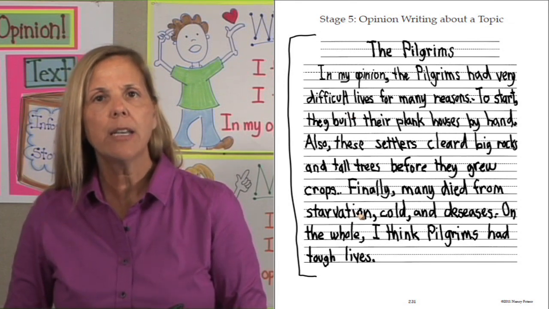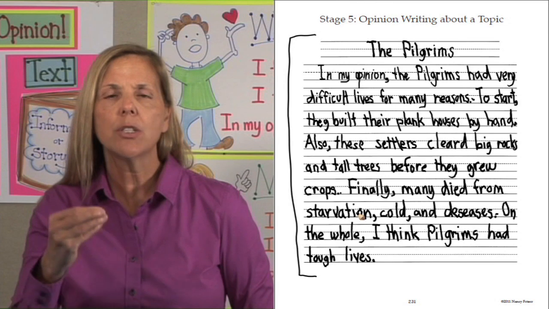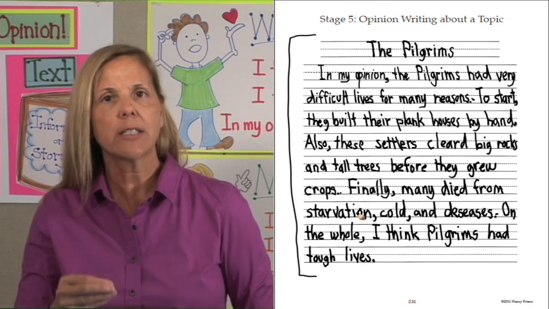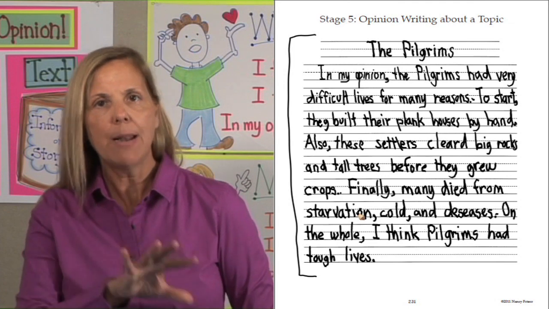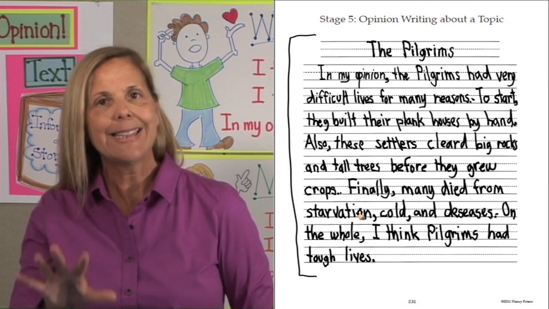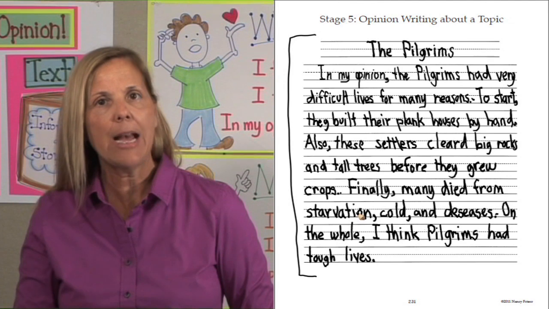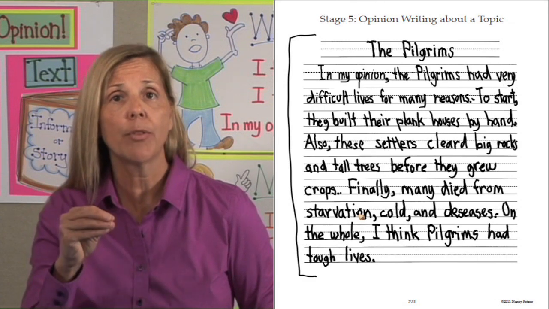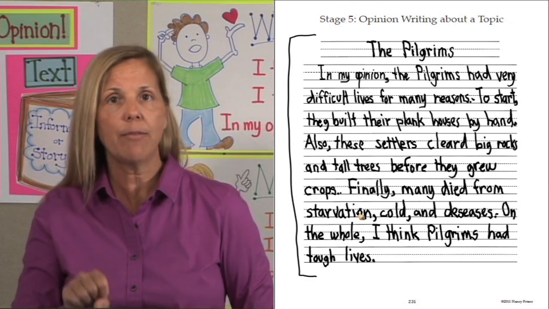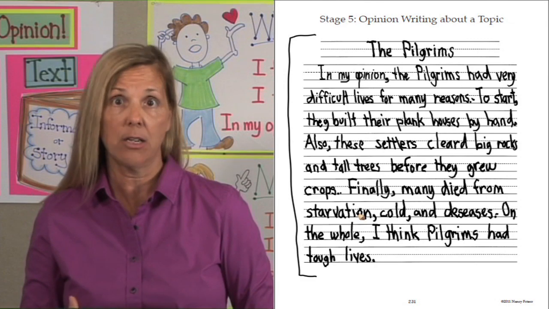Why am I doing that? Because I want to give students a way that they can check to see if they have complete sentences, if they have all their capitals and periods in place. And by putting it on the organizer, and then when they write, they go back and count to make sure that they have all those elements in place, is a way that your students can edit and revise their papers on their own, instead of you having to pull their papers and fix that for them.